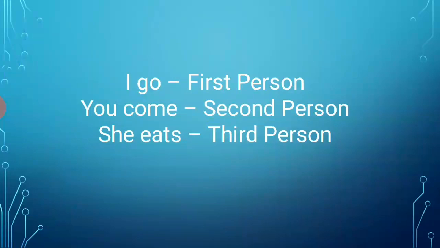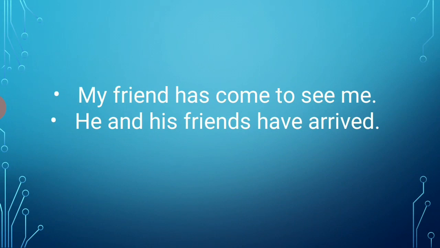And the second most basic rule of subject verb agreement is that if the subject is singular, the verb must be singular. And if the subject is plural, the verb must be plural. Like, my friend has come to see me. So over here, my friend is the subject, it is singular. So the verb is also singular, that is has.